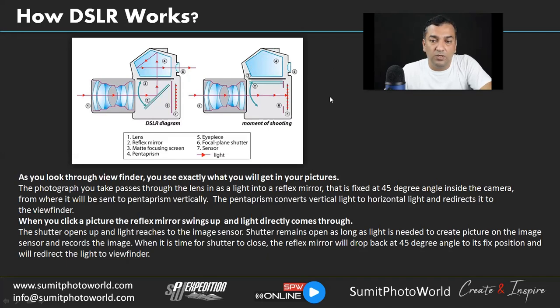And there is one image on the right side showing the moment of shooting. When the image is captured, or when we press the shutter release button, the image needs to be captured in the sensor. You can see one striped red line at the back, this is the sensor. The image will be captured here only. When we press the shutter release button, this reflex mirror, which is always at a 45-degree angle, goes up and lets the light reach the sensor, and that image will be recorded in the sensor. That's how the image is captured.